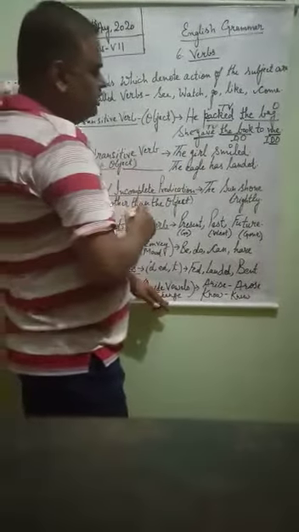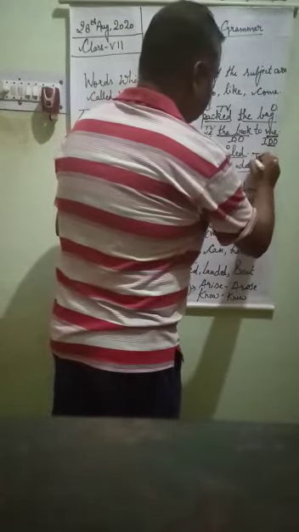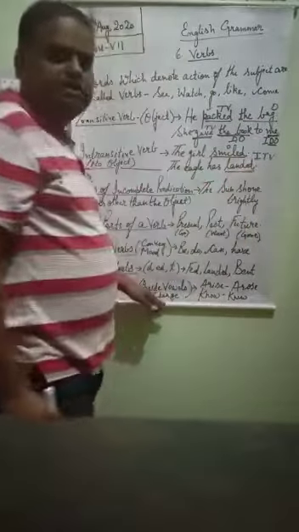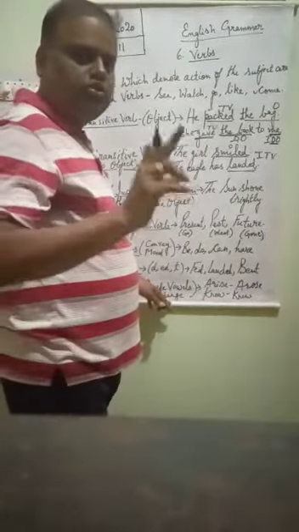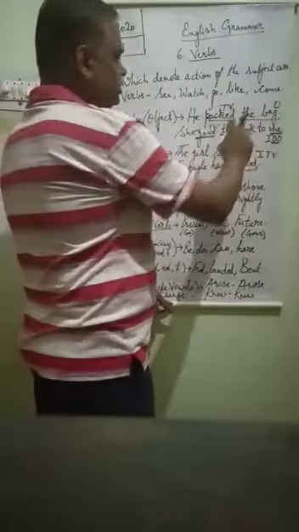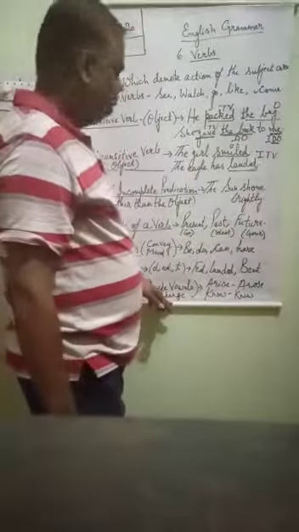Where there is no object, then the verb will be an intransitive verb. Here smiled and landed are intransitive verbs because they have no object. Where there is no object, the verb will be intransitive, and where there are objects, either one object or two objects, then they will be transitive verbs.